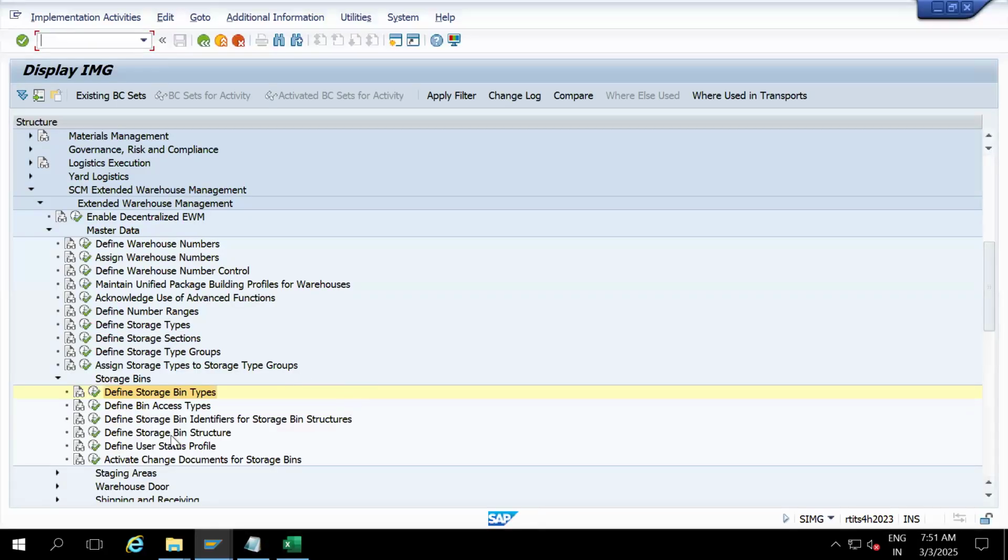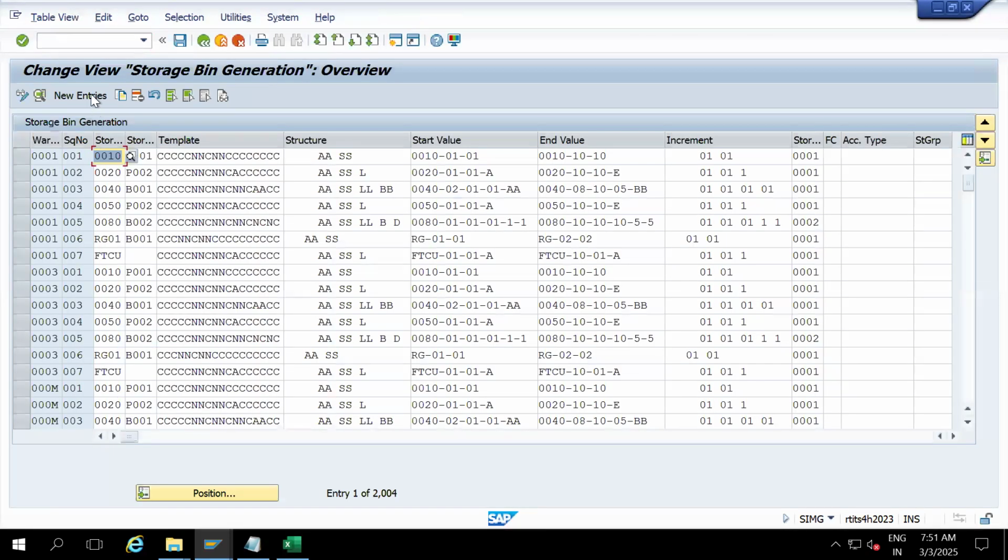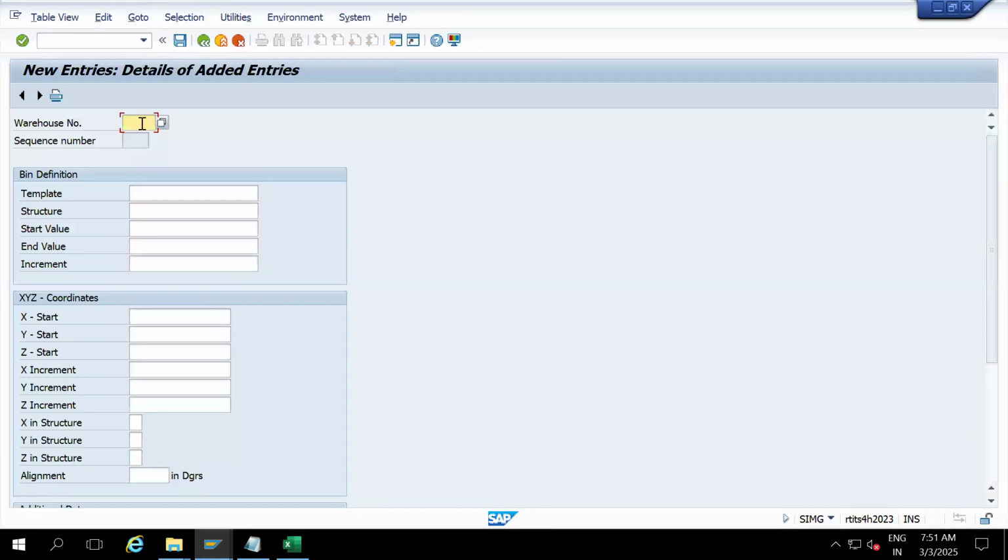So go to define storage bin structure. Click on new entries. Warehouse number MNEW. First we'll go with the start value, MN10-01-01-01.